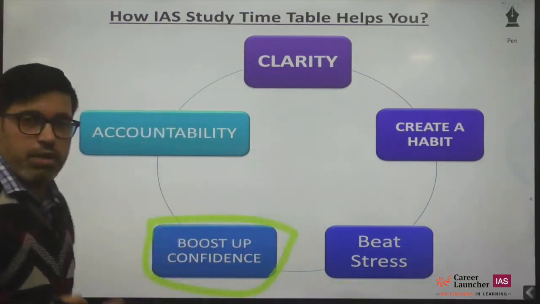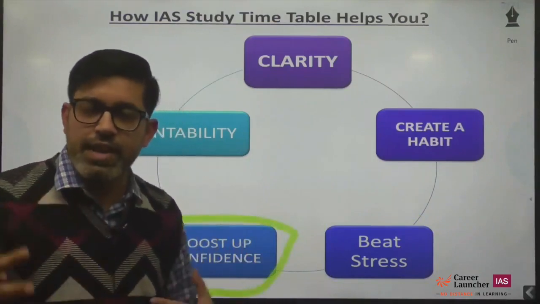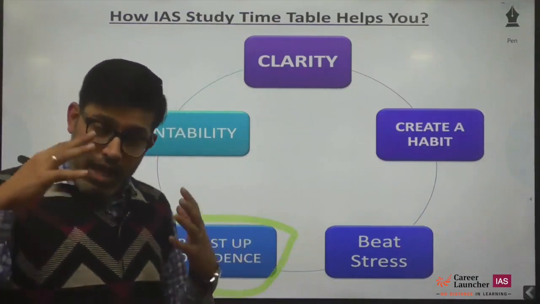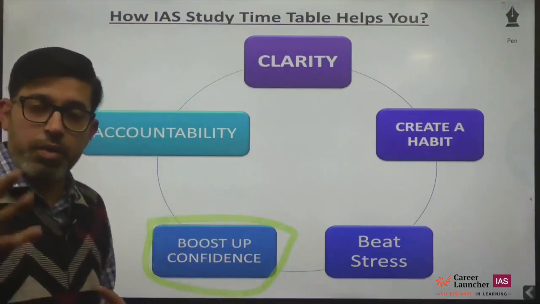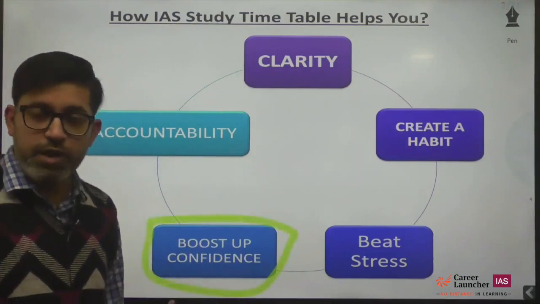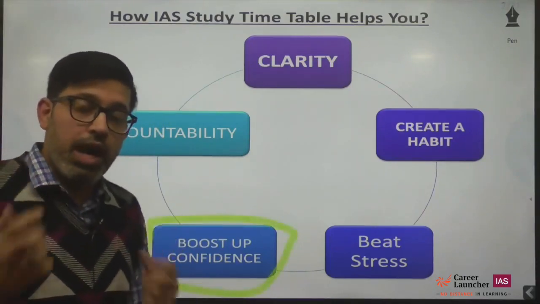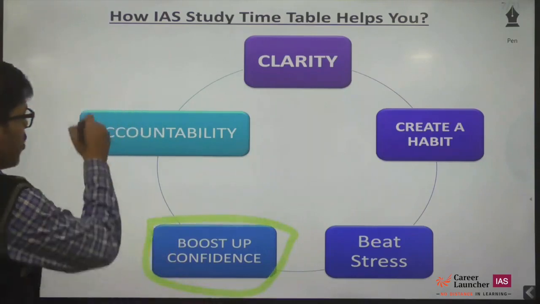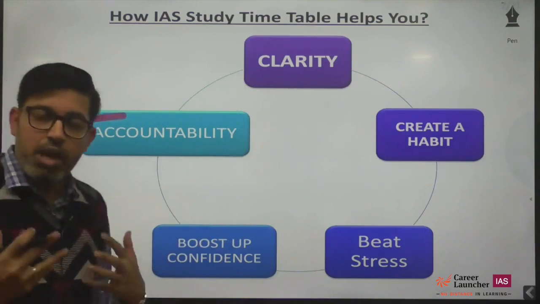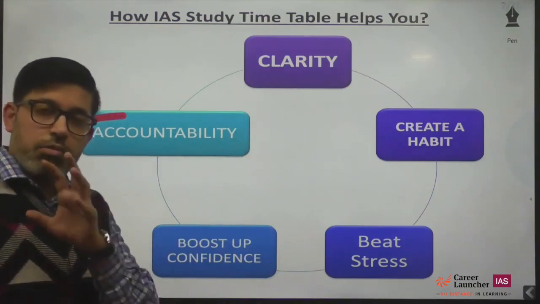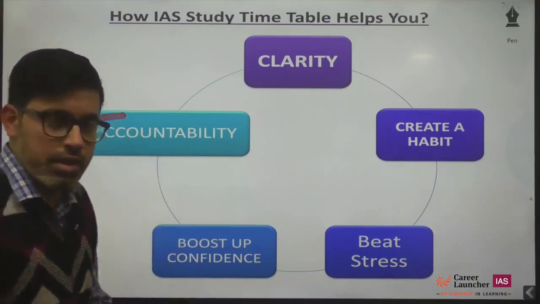When stress is not there, and you keep following your timetable for 7 days, then 30 days, then 45 days, then 90 days, covering everything as you have planned, obviously your confidence will be sky high, and that will make or break your attempt. How confident you are while attempting the examination paper will play a key role in how you attempt the paper. And obviously it will create accountability: you have decided on doing something, now you are following it up, so that accountability is there.